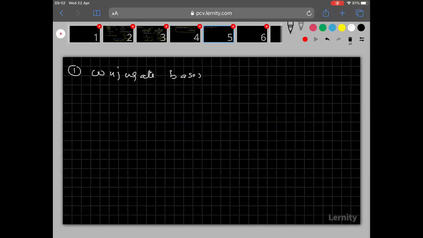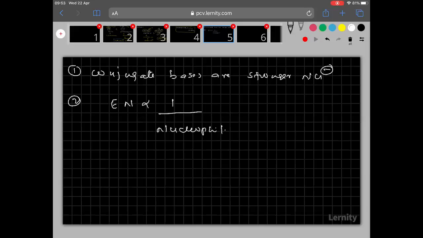Conjugate bases are stronger nucleophiles. Clear? According to second rule, electronegativity is inversely proportional to nucleophilicity.